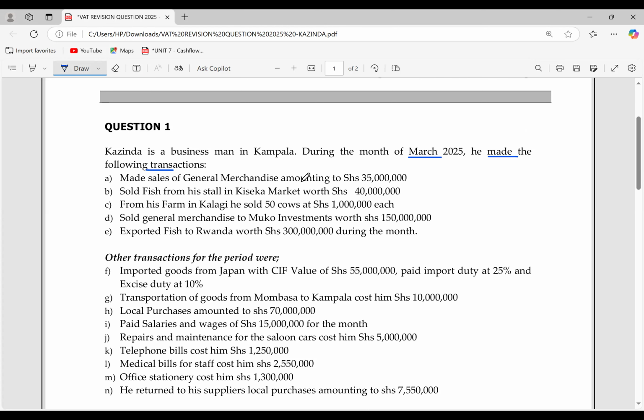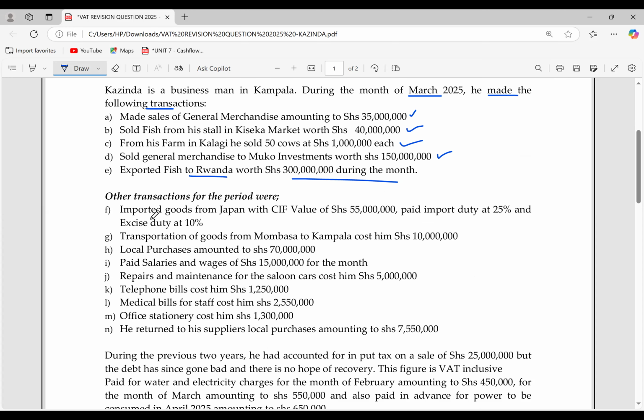He made sales: general merchandise of 35 million; sold fish, Seka Market, 40 million, from his farm in Kalaji; 50 cows, 1 million; sold general merchandise to Muko Investments, 150 million; exported fish to Rwanda worth 300 million during the month. Other transactions: imported goods from Japan, CIF value 55 million, paid 25% import duty, excise duty 10%.